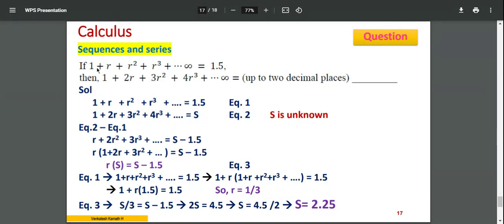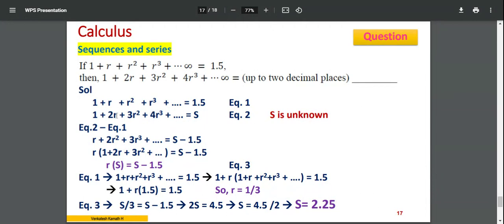So the first equation, 1 plus r plus r square plus r cube, is 1.5. Let me call it equation number 1. The second equation, 1 plus 2r plus 3r square plus 4r cube up to infinity, let me call it s, which I do not know. I have to find out this s, which is the answer over here. So equation number 2. Now if you observe it carefully, there are two things to be seen here.